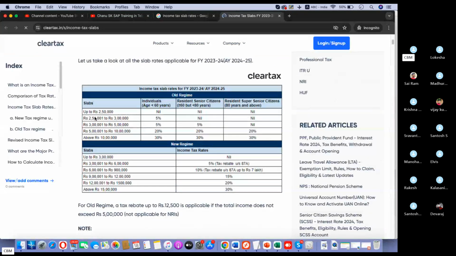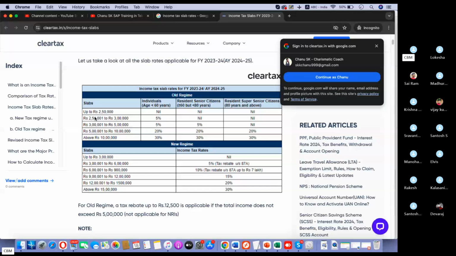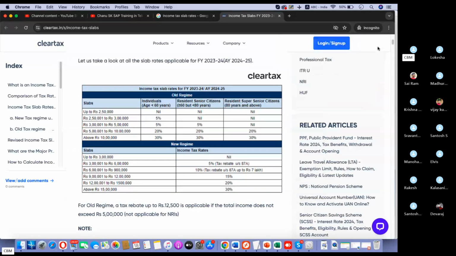Okay. So up to 2,50,000, for individuals, nil. And senior citizens, 80 and above, nil. Okay, 2,50,000 to 3 lakhs, 5%. So that is the old slab rates. It's a new regime up to 3 lakhs, there is no tax. Even if your salary is below 3 lakhs, you don't need to pay any tax. But if your salary is more than 3 lakhs up to 6 lakhs, then 5% tax will be imposed.